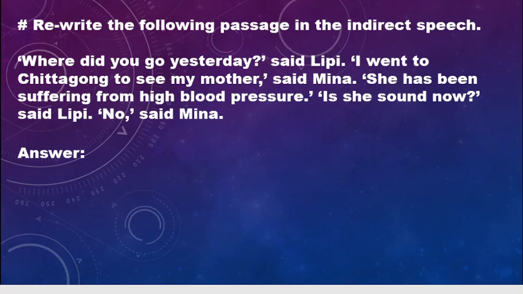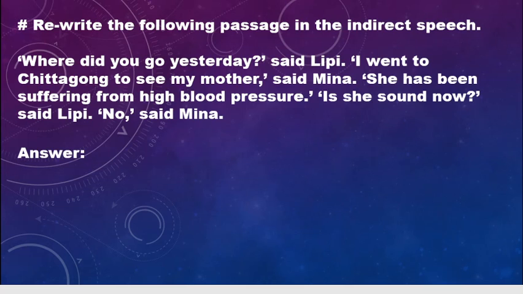I went to Chittagong to see my mother. As the first one was interrogative, the next one will be a reply. So it will be like Mina replied that she had gone to Chittagong to see her mother. And she has been suffering from high blood pressure. Who said this? It is not mentioned, but as Mina went to Chittagong to see her mother, we understand that these are actually Mina's words.